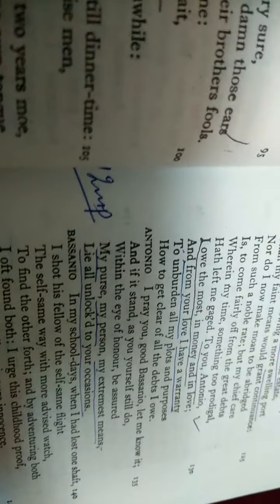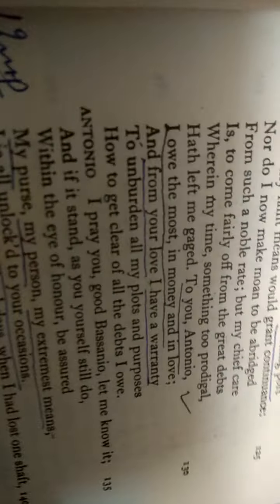So he has full faith in his friend, and that's why the meeting between these two friends is very important. When he is in need of money, what is the reason? That is also a point that must be focused on. And see, Antonio is very generous, very noble, very kind-hearted, and all the time he's ready to help his friend. And he says, "from your love I have a warranty," meaning he has full faith.